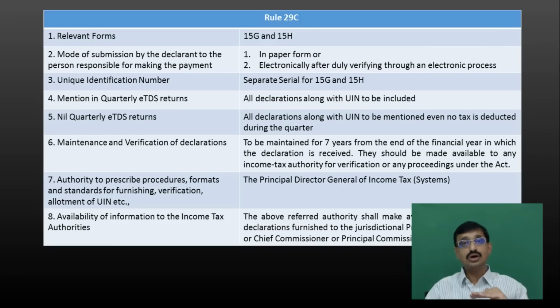So to all those 4 authorities to whom this assessing officer is subordinate, the Principal Director of Income Tax Systems should make available this information.